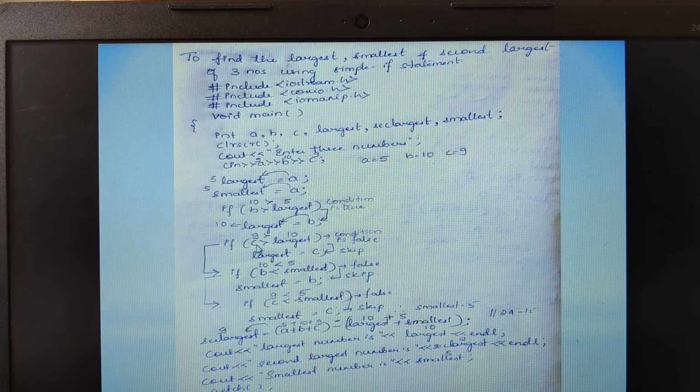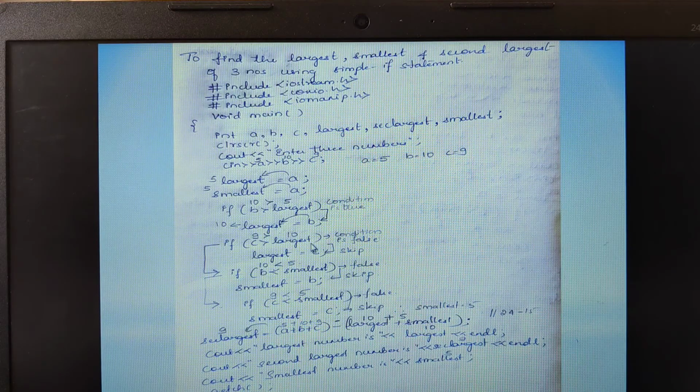So, it is checking whether C is greater than largest. What is the value of C? C value is 9. Whether 9 is greater than largest? No, the condition fails. Now, what is the true part of this if statement? If this condition is not satisfied, automatically the control will jump to the next statement. It will skip this statement, control jumps to the next statement.